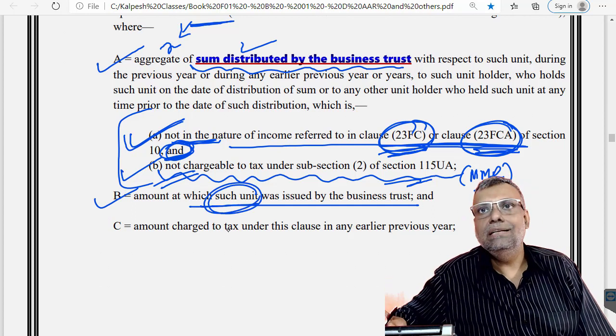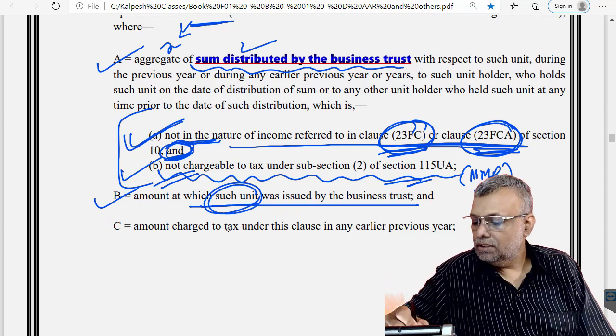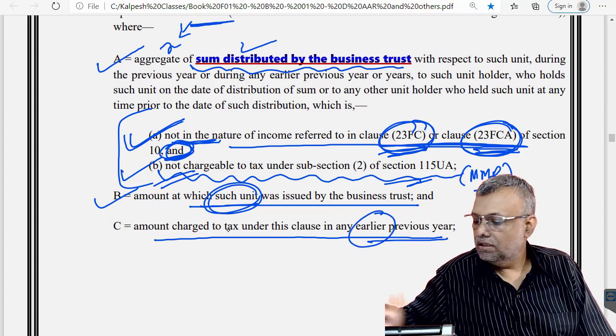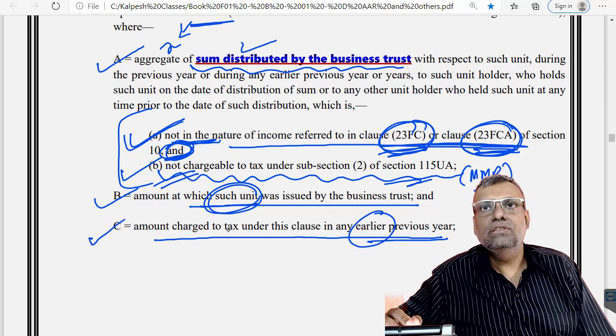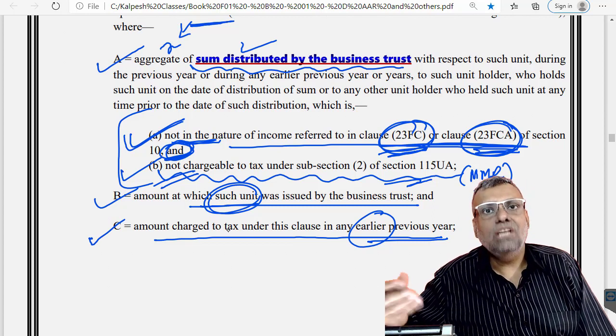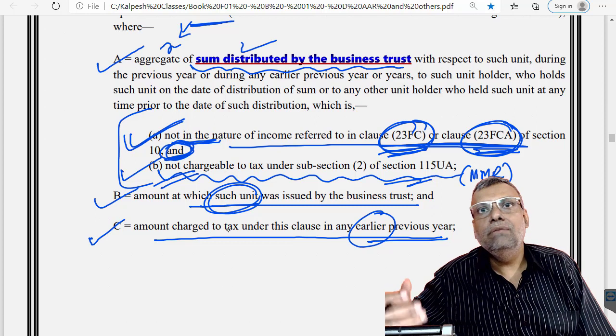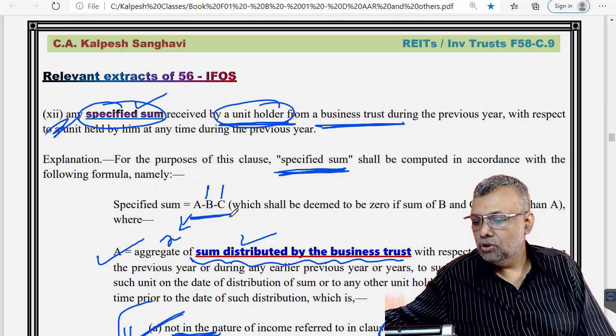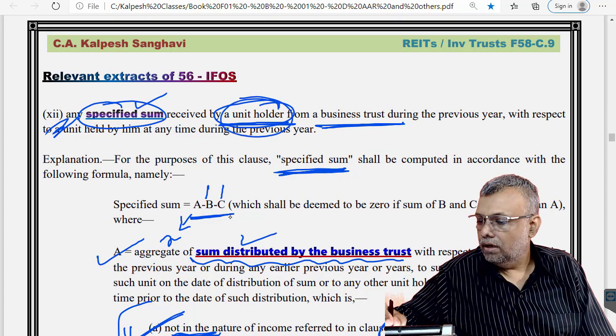B is the amount at which the unit was issued, that is basically the cost price of the unit, and C is the amount charged to tax under these provisions in any of the earlier years. So basically whatever amount you received minus the cost, that means the surplus, the profits. The profit if you have already got, that will be taxable under the head other sources in the hands of the unit holder.